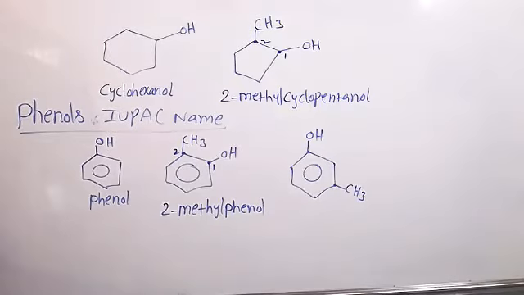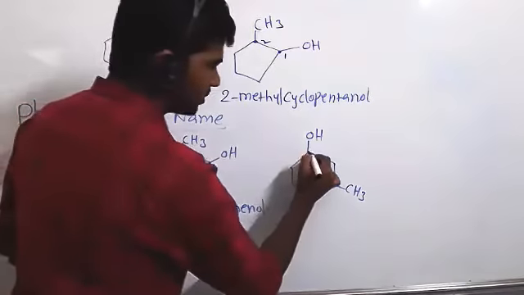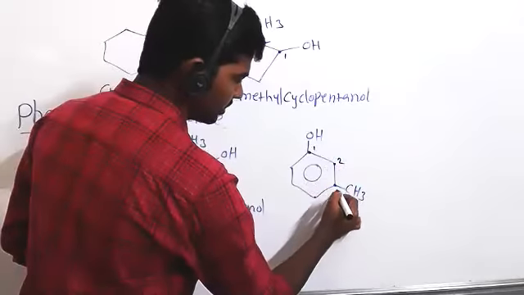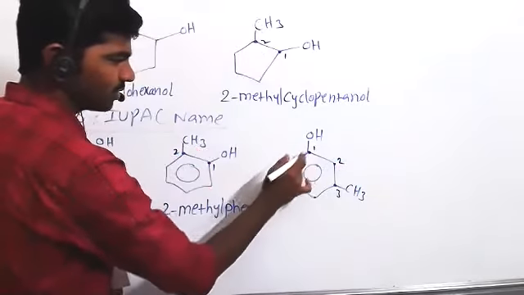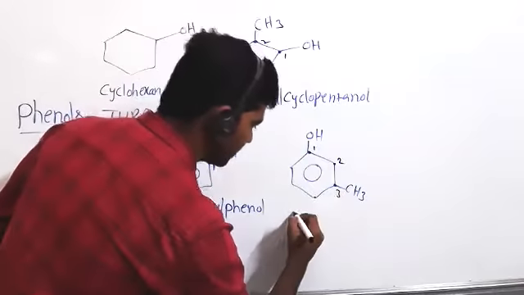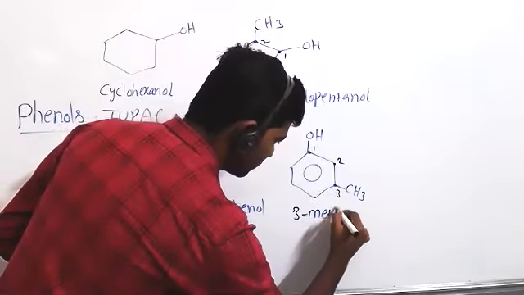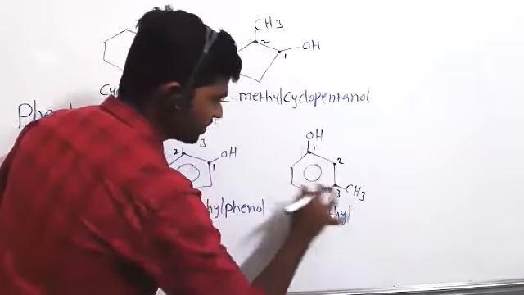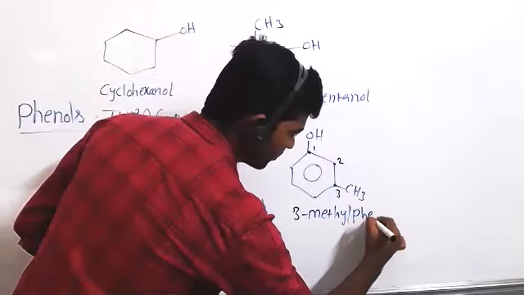Give numbering. The carbon attached to OH is 1. 3-methylphenol. Yeah, 3-methylphenol. This is 1, 2, 3. So don't come from this side. It will become 1, 2, 3, 4, 5. A big number will come. So the lowest possible number is 3. 3-methyl, and the benzene ring with OH we are calling phenol.